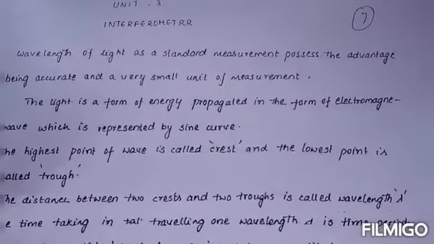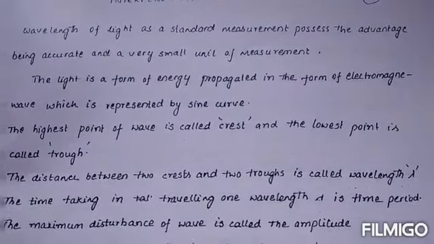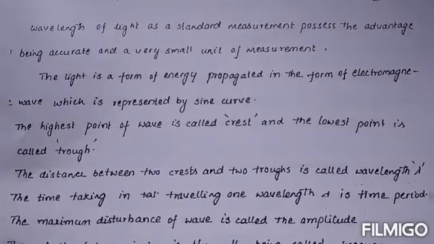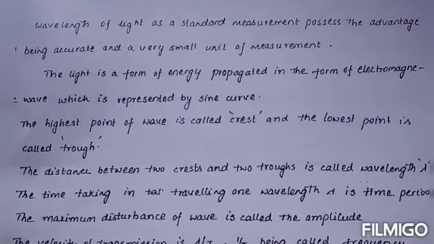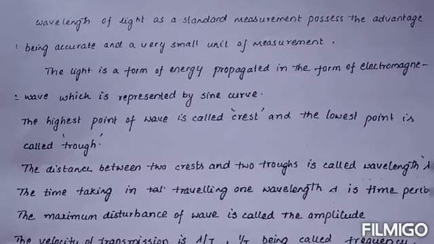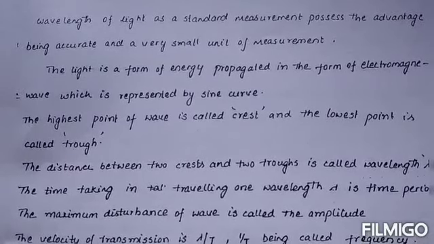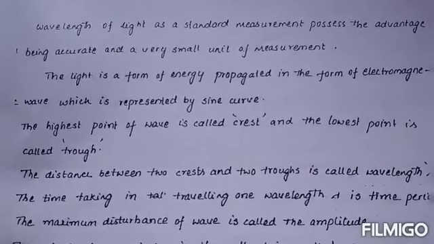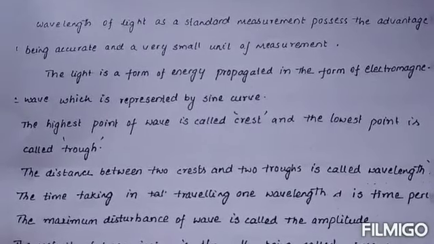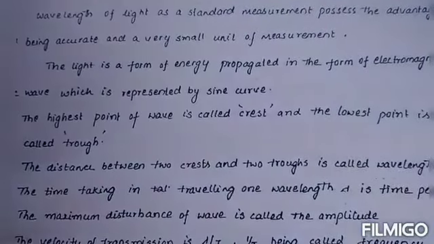Interferometer: the wavelength of light is used as a standard of measurement, which has the advantages of being accurate and a very small unit of measurement. Light is a form of energy propagated in the form of an electromagnetic wave, which is represented by a sine curve. The highest point of the wave is called the crest and the lowest point is called the trough. The interferometer is the standard measurement for accurate measurement processes.